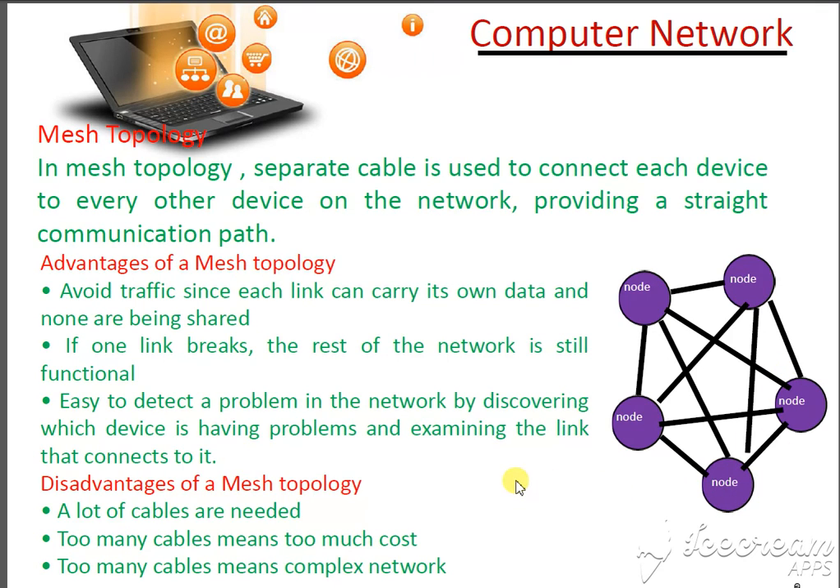We get a lot of advantages from here. We can easily avoid traffic. Suppose there is a lot of traffic on one line, then from this line it sends the data directly to this node, so the traffic can be easily shared. If one line breaks, the rest of the lines will still work and function. The problem can be easily detected, examined, and linked again. What are the disadvantages?